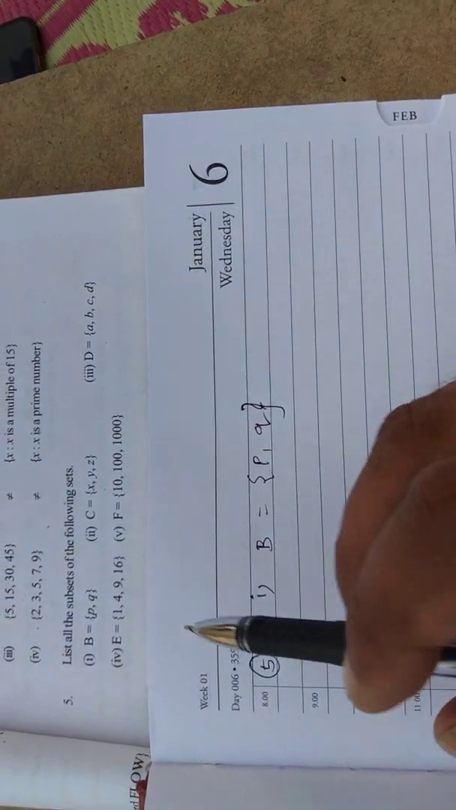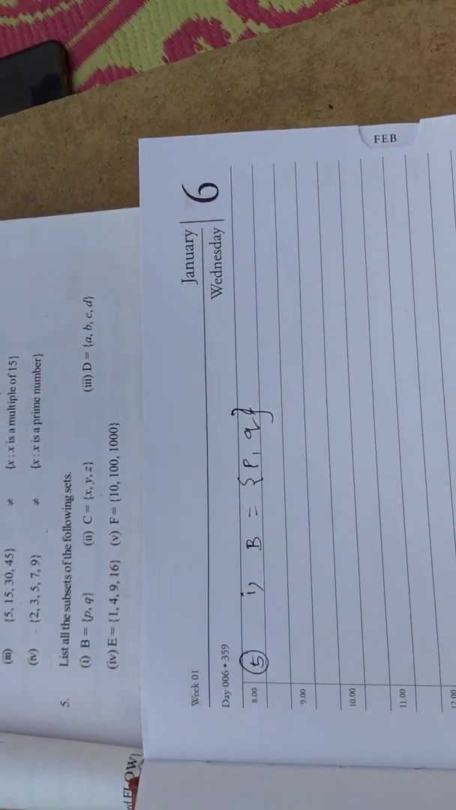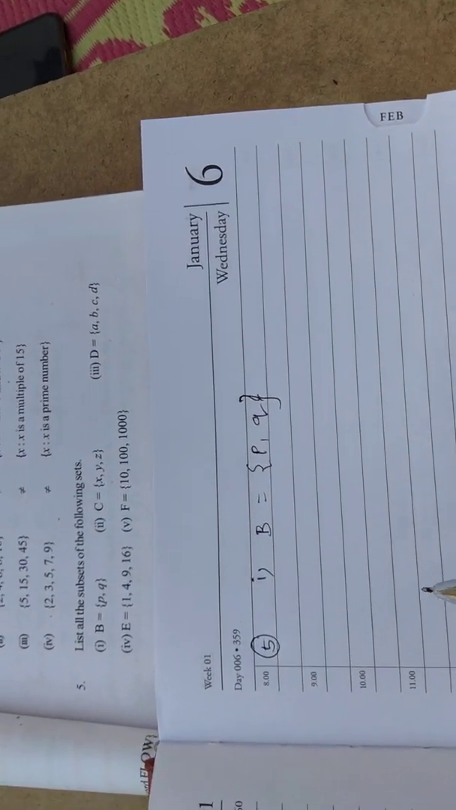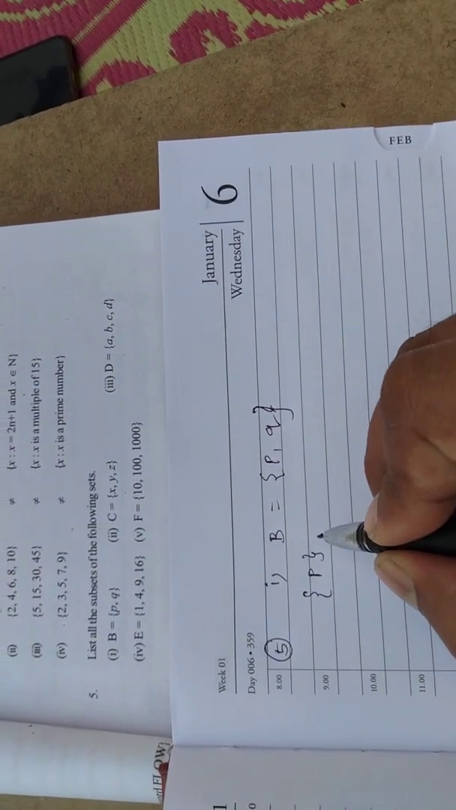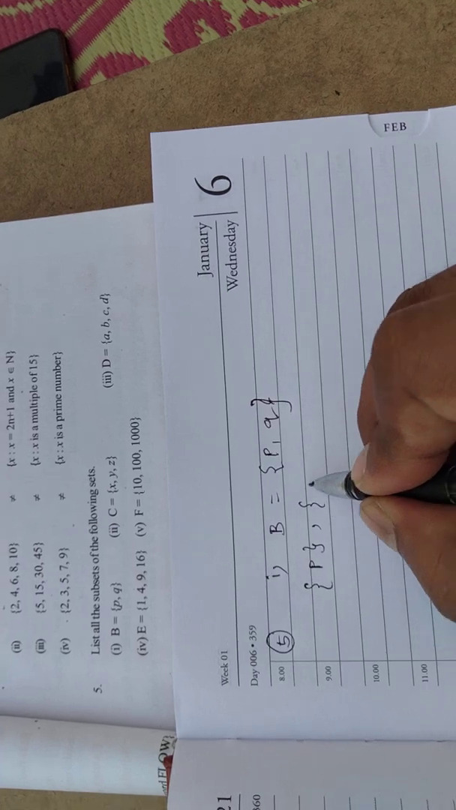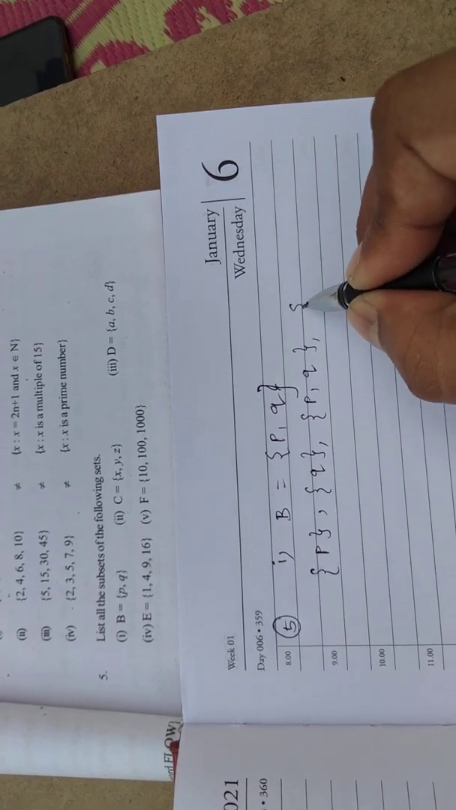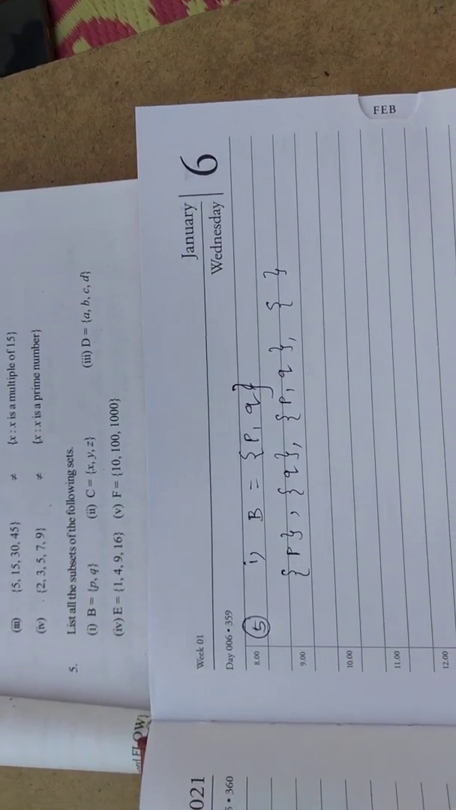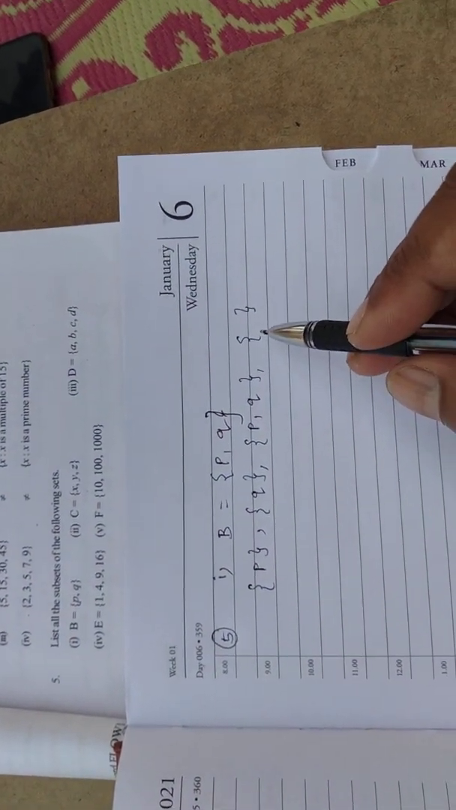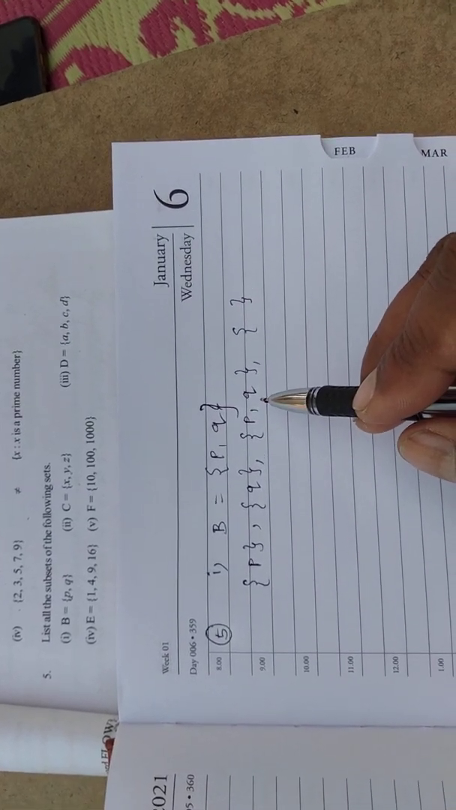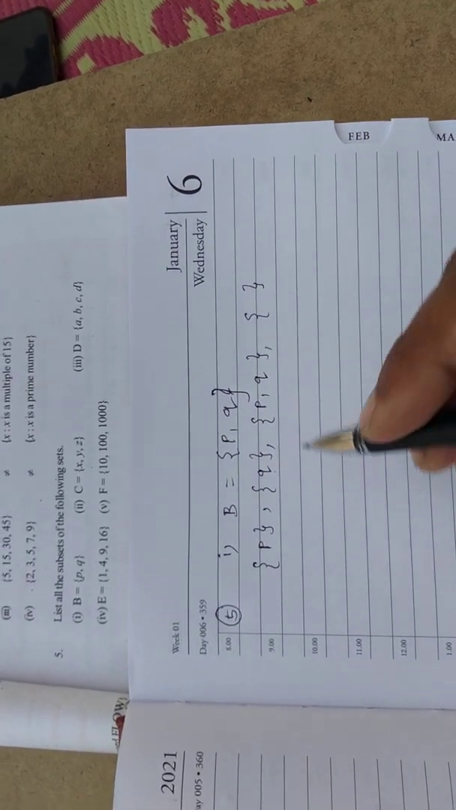Coming to the fifth question. The fifth question is: list all the subsets of the following sets. First, B equal to {P, Q}. What are the subsets of set B? I can write first P, then Q, then P comma Q, and the empty set. As we know, the empty set is a subset of every set, and every set is a subset of itself.